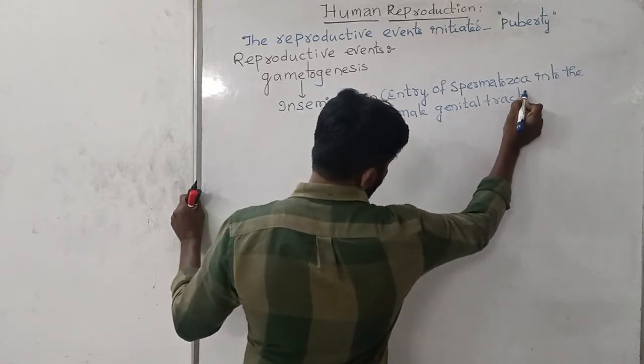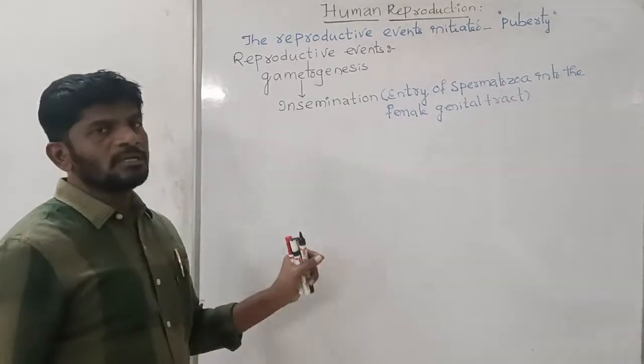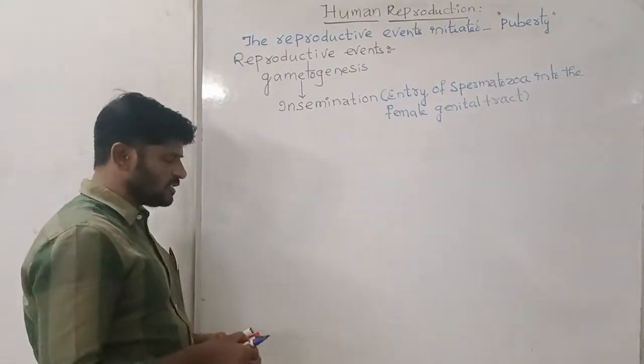This entry of the spermatozoa into the female genital tract is called as insemination.